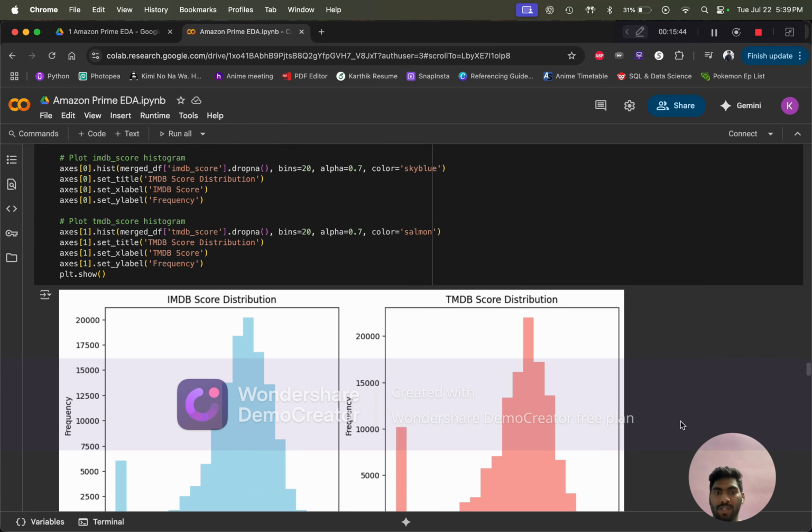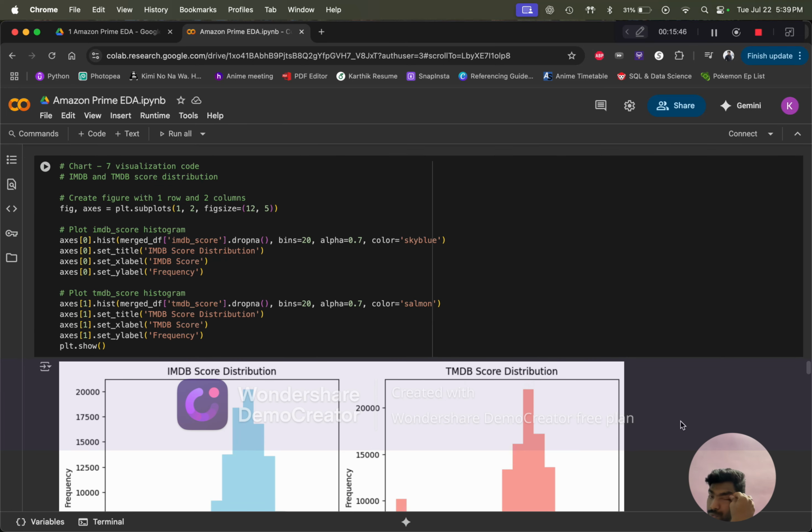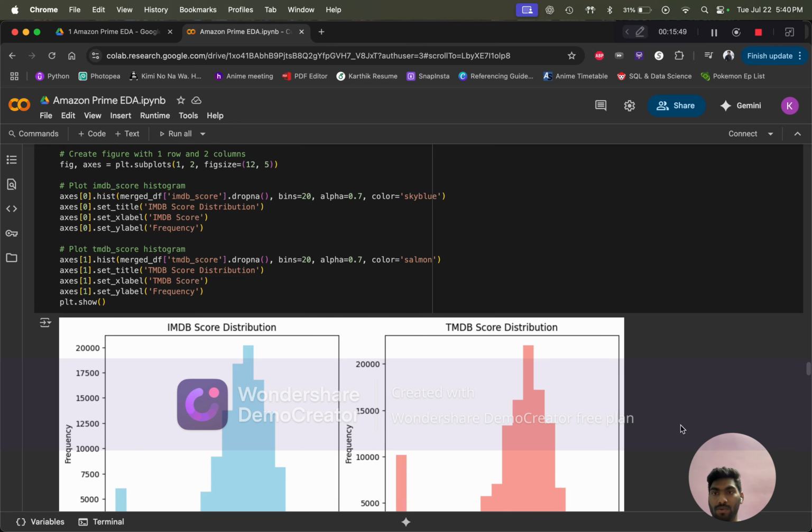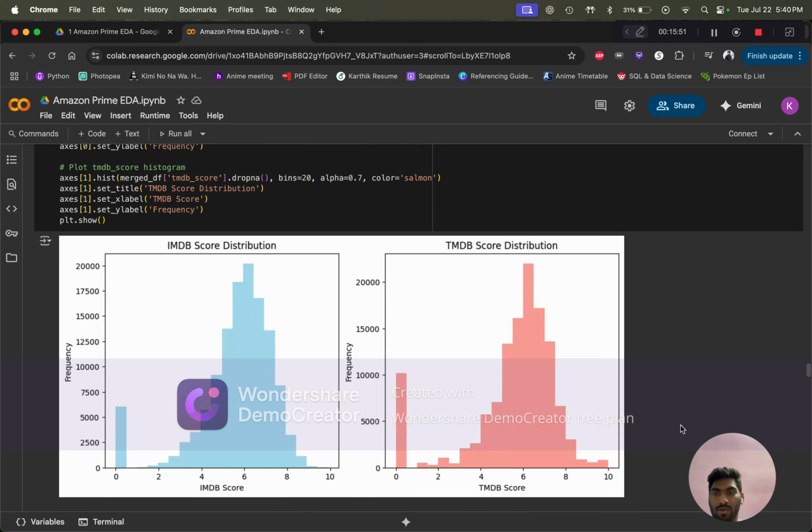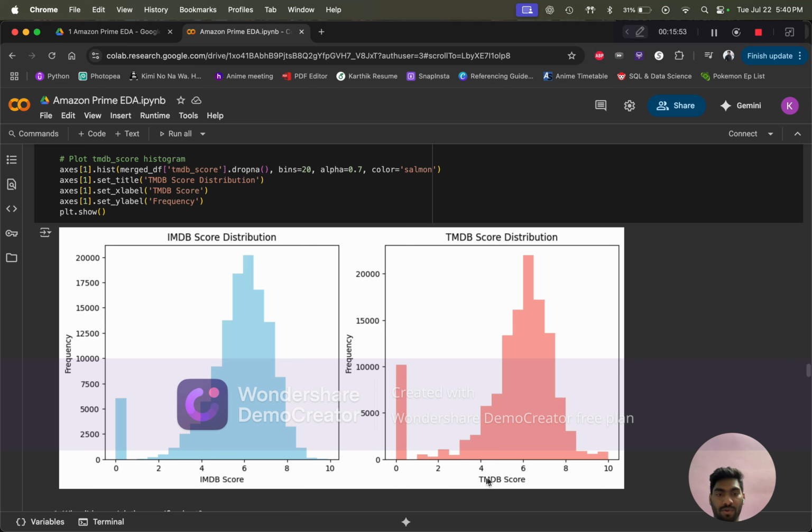And chart 7, I wanted to show a histogram of two different plots together, the IMDb scores and TMDb scores. They almost look similar when we look at them side by side. Most of the values are almost the same. As we can see, there are around 7,500 IMDb scores with 0 and 10,000 scores with TMDb scores as 0. And we can see that the chart is increasing as the value increases, and then decreasing.